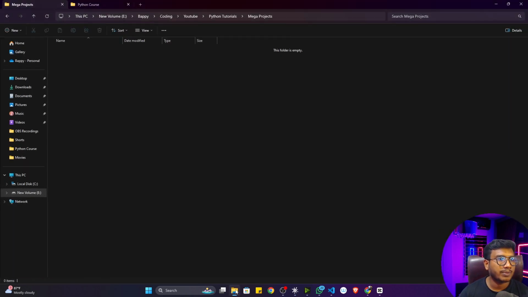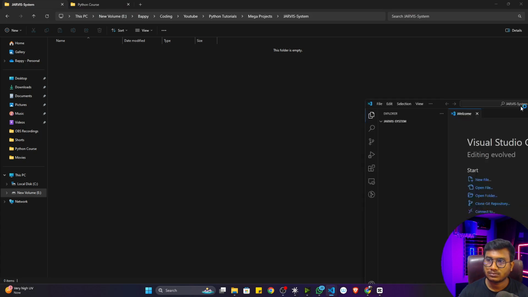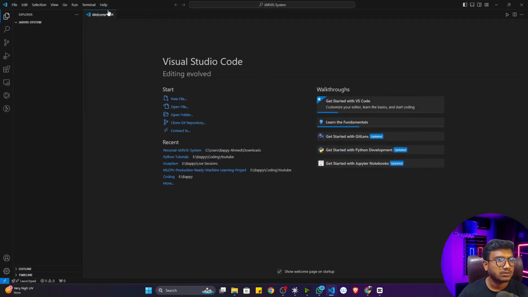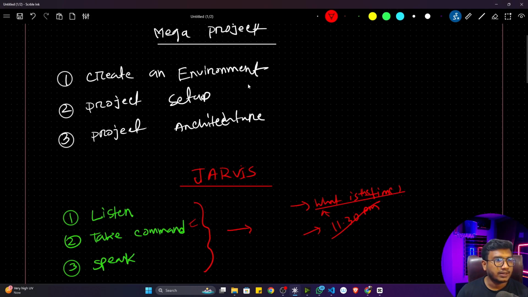For this, I'm going to open an empty folder, and inside that I'm going to create a folder with my project name. Let's say I'm implementing a Jarvis system. Now I'm going to open this folder, and inside that I'm going to open my Visual Studio Code. So this is my Visual Studio Code. Now let me zoom in.